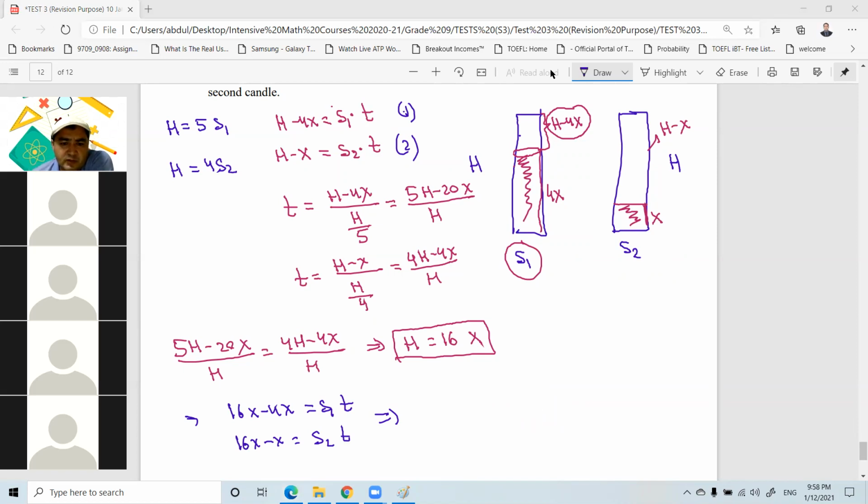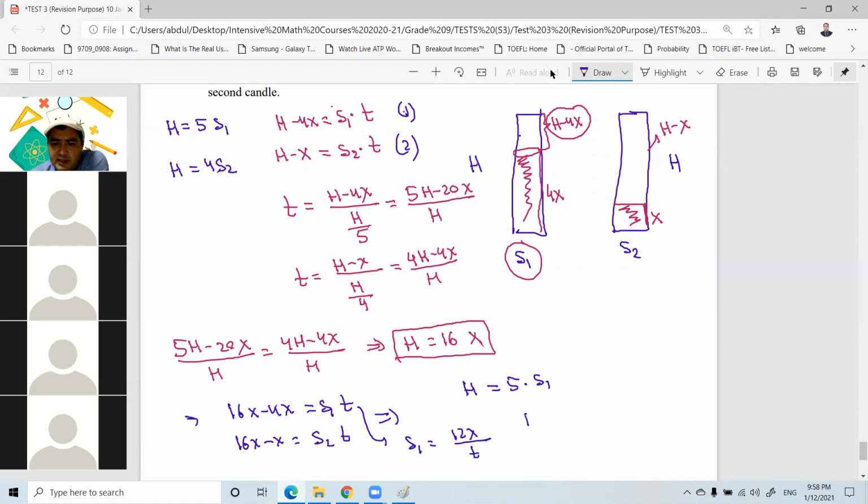Okay, so from here, S1 times t equals 12x. Then h equals 5 times S1, and S1 is equal to 12x over t.